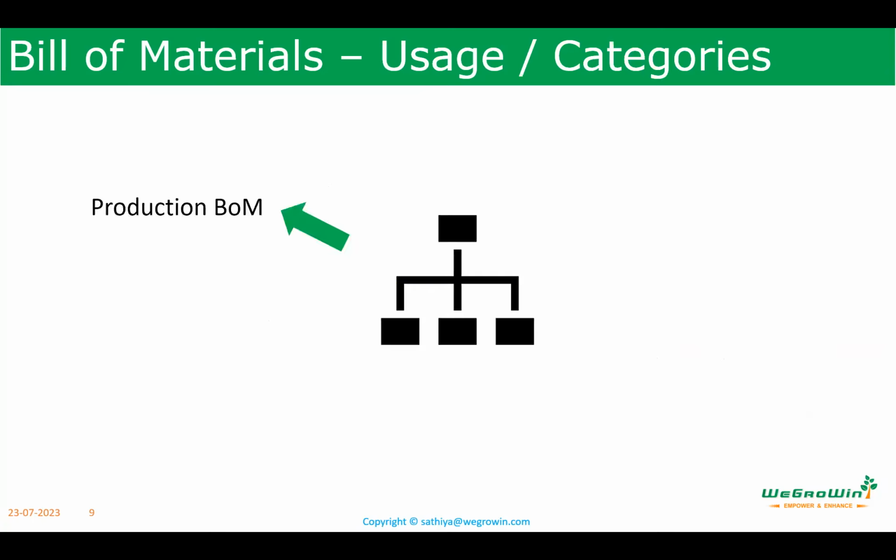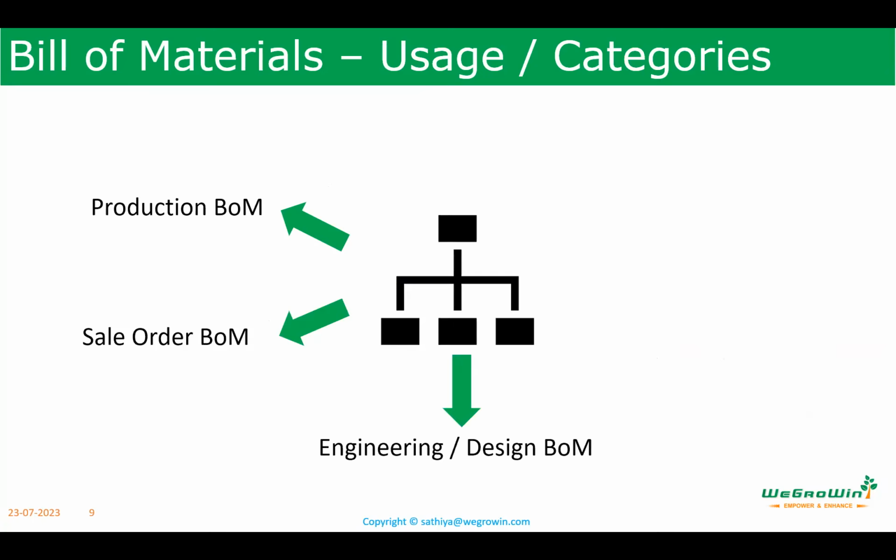So bill of material usage and categories: there is a production BOM, which is used for production. There is a sale order BOM, which I told you now. There is an engineering BOM. This means that during engineering of a product or design bill of material, the BOM will be created. And that will be converted into production BOM based on the production requirement.